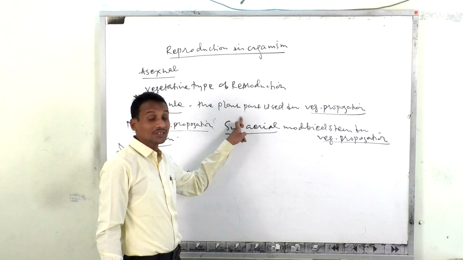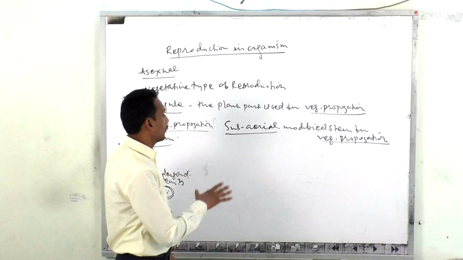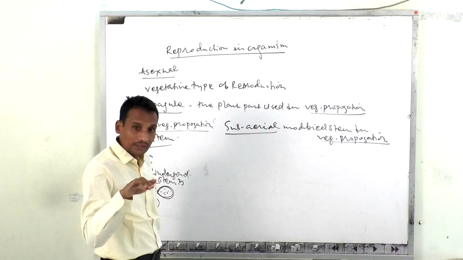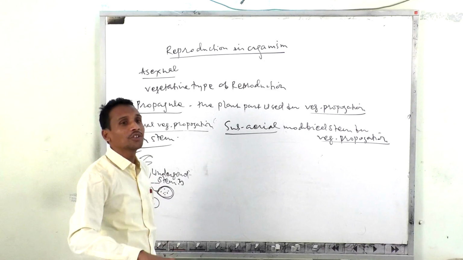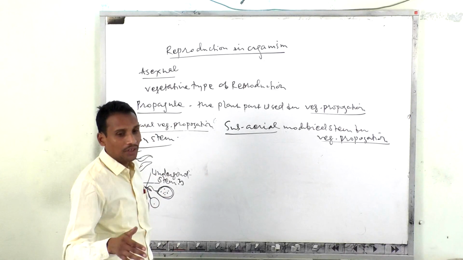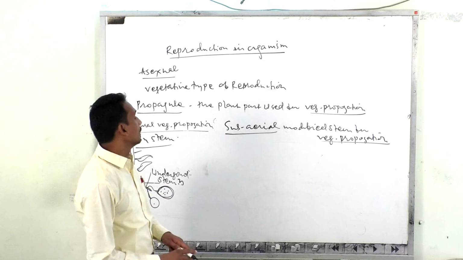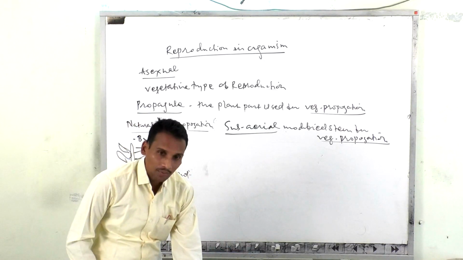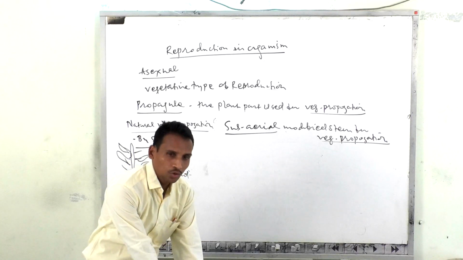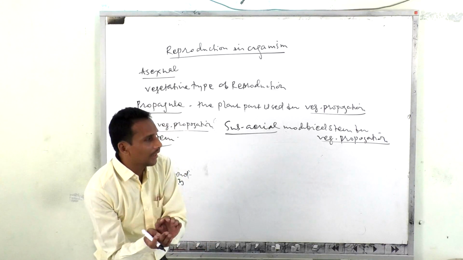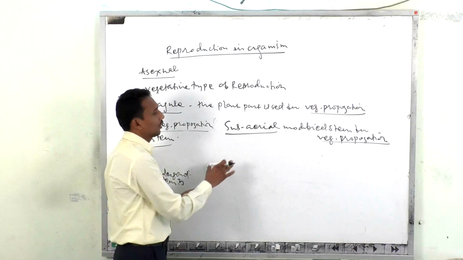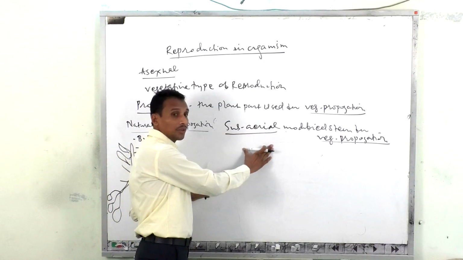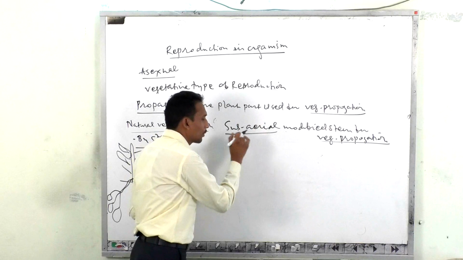Now we have to discuss subaerial. Subaerial means the stem is not buried inside the soil, nor totally above the soil, but is always in contact with the soil. One part is in contact with the soil and one part is in contact with the air. So partially, directly or indirectly, it is in contact with the soil. Such a type of modification is called a subaerial modification of stem.